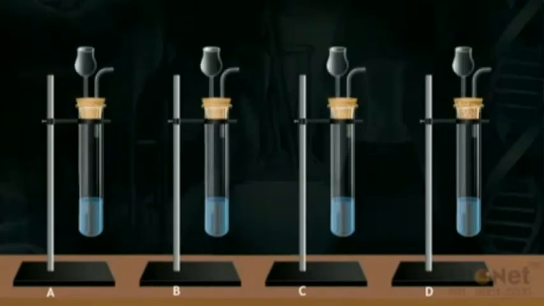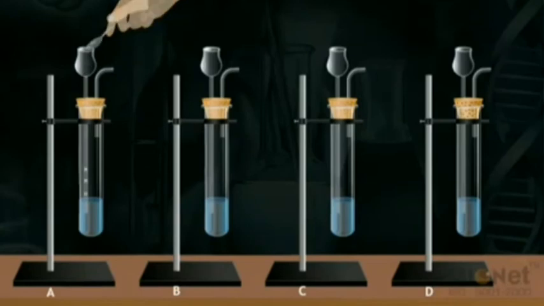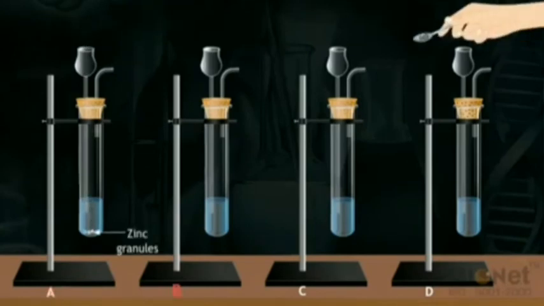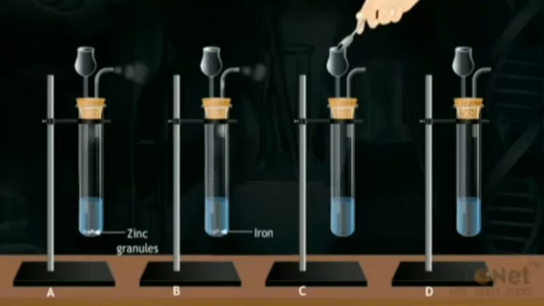Close the mouths of test tubes with the help of a cork fitted with a thistle funnel. Add small pieces of metals, aluminium and zinc granules in test tubes A and B, and charcoal and sulfur in test tubes C and D respectively.